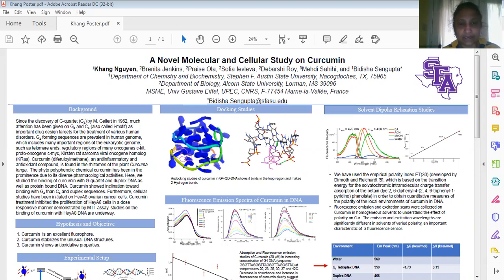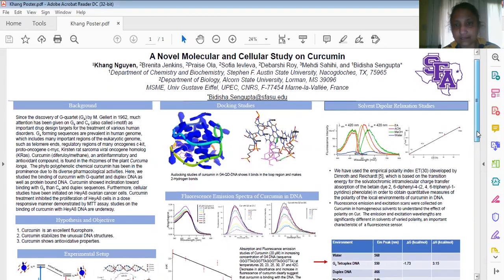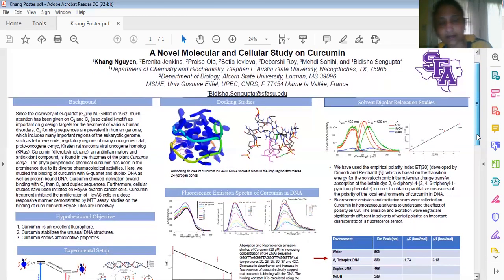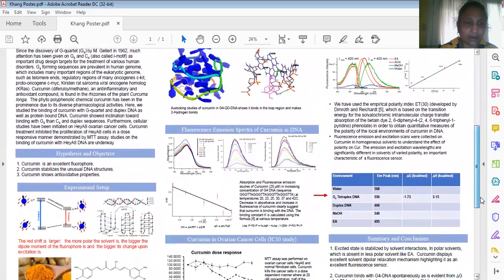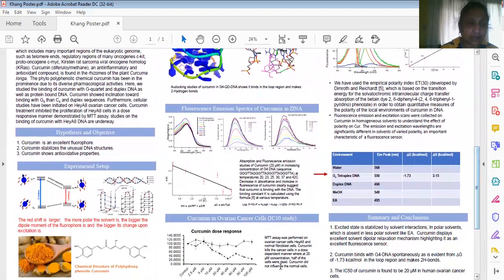Curcumin is a phytochemical present in many things, like a commonly used spice called turmeric. In the turmeric, the yellow color phytochemical, that is the curcumin. Curcumin is present in the rhizomes of the plant Curcuma longa. This is a polyphenolic compound. If you see the structure here, it has been found that curcumin has very many novel therapeutic properties: anti-inflammatory property, antioxidant property,